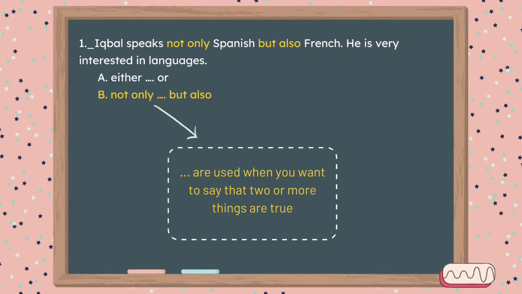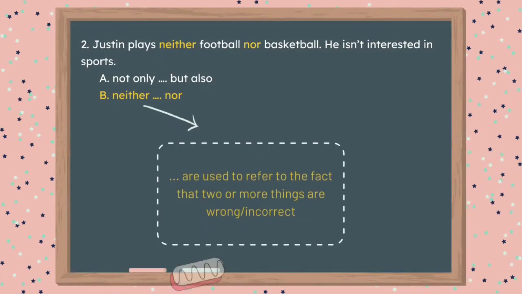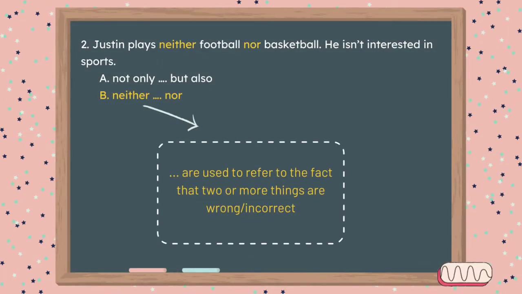Iqbal speaks not only Spanish, but also French. He is very interested in languages. From this sentence, we can conclude that Iqbal speaks Spanish and Iqbal speaks French. Those two things are true. Next, the correlative conjunctions for the second sentence are neither nor. Here, neither nor are used to refer to the fact that two or more things are wrong or incorrect. So, there are two or more things that are all not true.